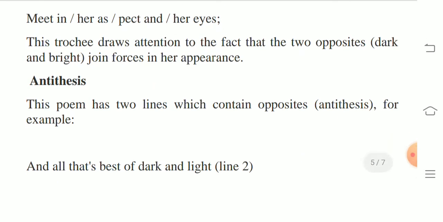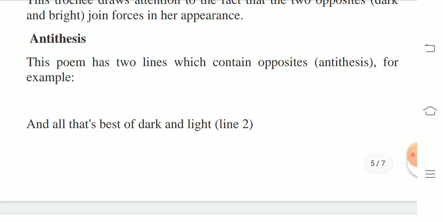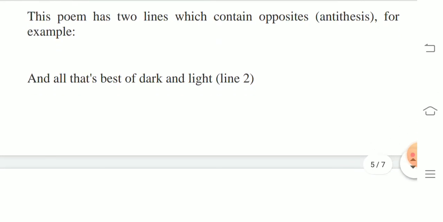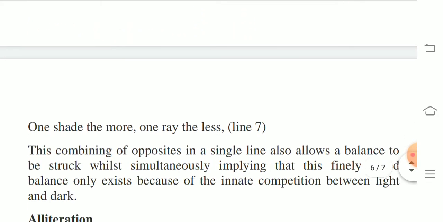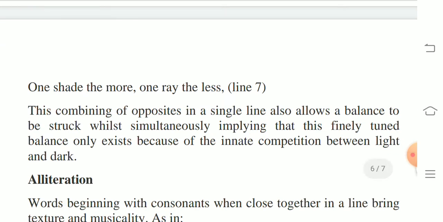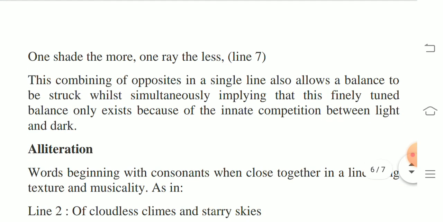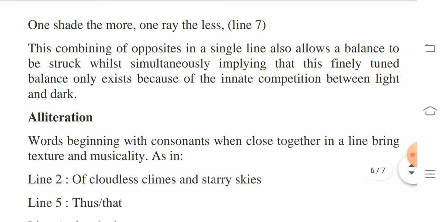There is an antithesis. This poem has 2 lines which contain opposites. Antithesis, for example, and all that's best of dark and light. That is 2 terms, dark and light. They are put side by side, containing antithesis. One shade the more, one ray the less. That is the line in line number 7. This combining of opposites in a single line also allows a balance to be struck while simultaneously implying that this finely tuned balance only exists because of the innate competition between light and dark.